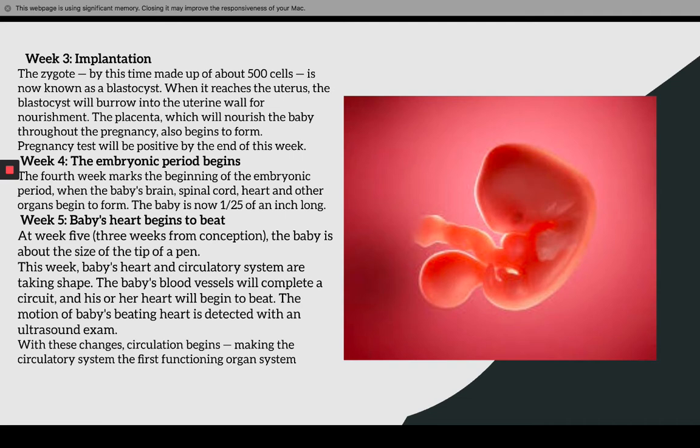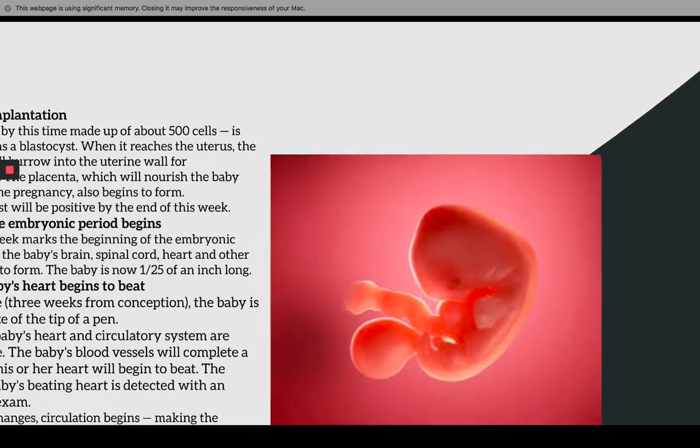The fourth week marks the beginning of the embryonic period, when the baby's brain, spinal cord, heart, and other organs begin to form. Week 5, the baby's heart begins to beat. At week 5, the baby is about the size of the tip of a pen. And this week, the baby's heart and circulatory system are taking shape, and his or her heart will begin to beat. The motion of the baby's beating heart can be detected with an ultrasound exam. With these changes, circulation begins, making the circulatory system the first functioning organ system.